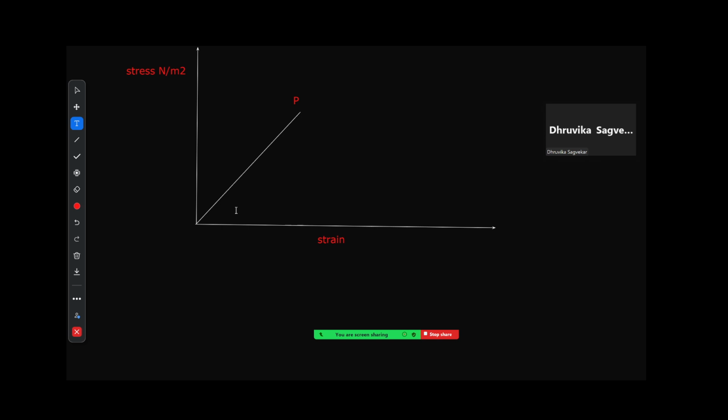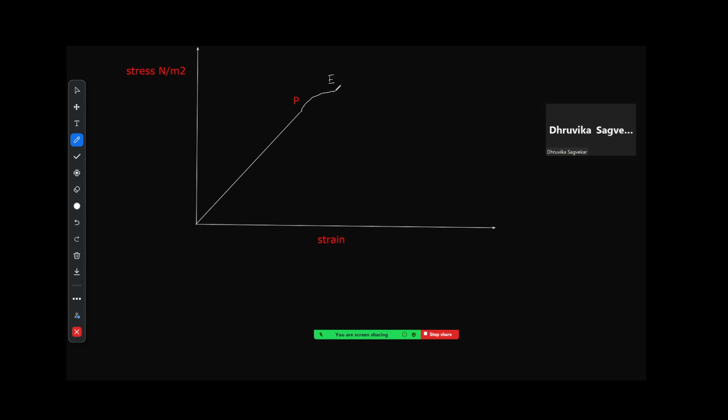After the point P, the body undergoes a certain change. The graph actually becomes curvilinear. It becomes like this. Up to a point, let us say point E, this is the point of proportionality, this is the point of elasticity.